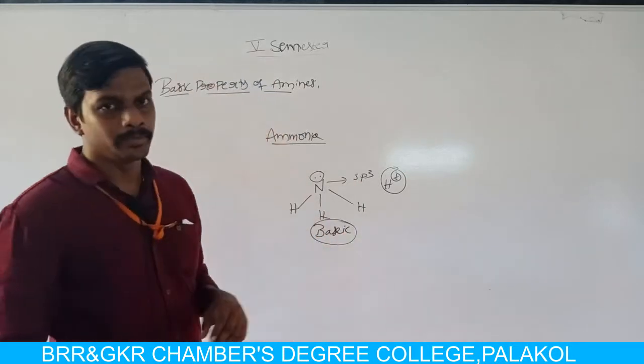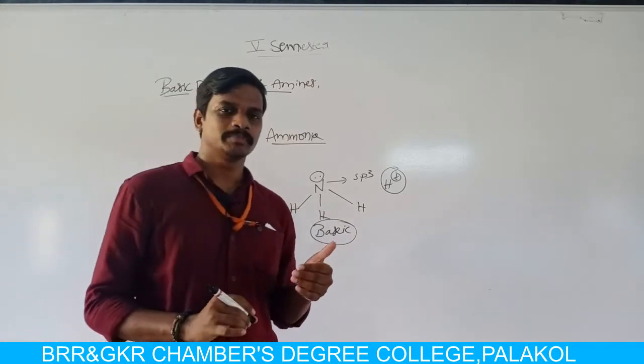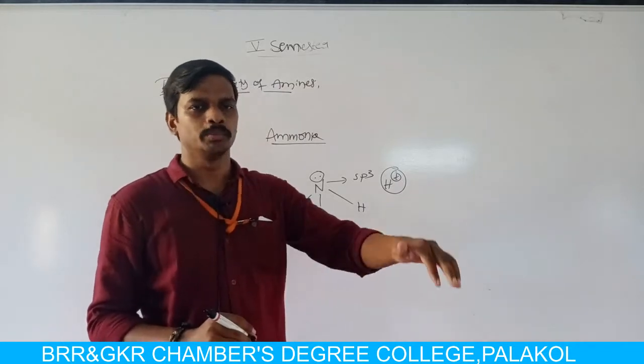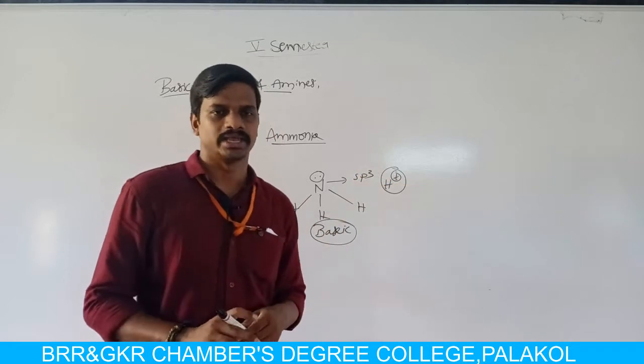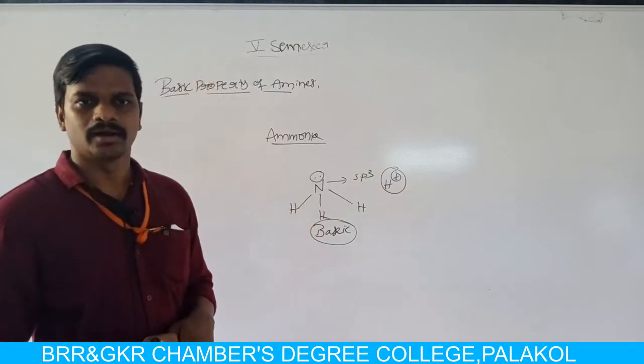Why does ammonia act as a base? Because of the lone pair of electrons on nitrogen, it donates its lone pair to an incoming acid or H plus ion. That is why ammonia is a basic compound.